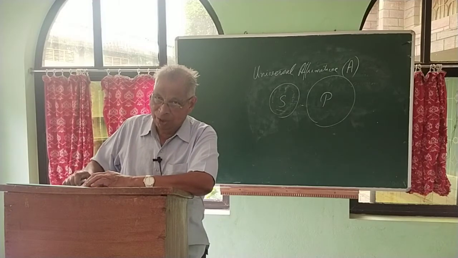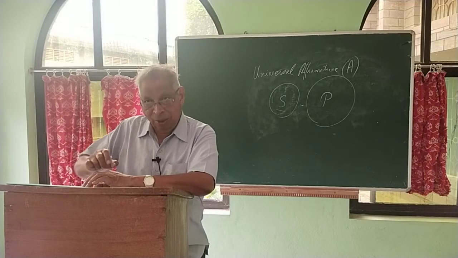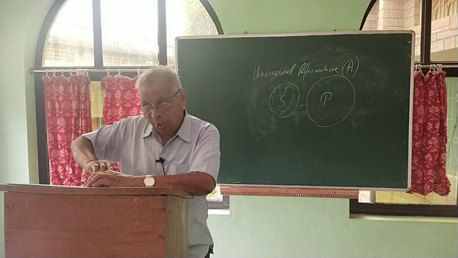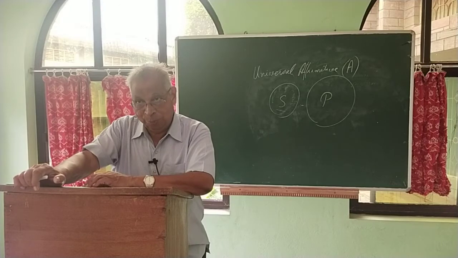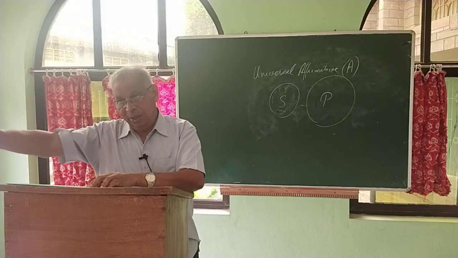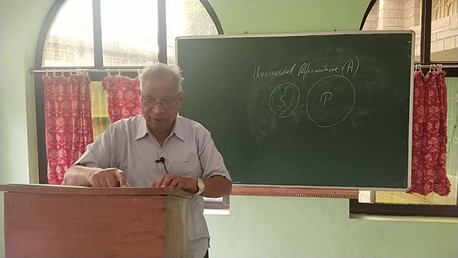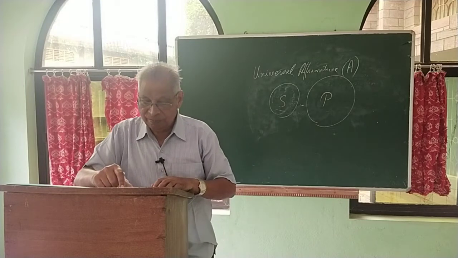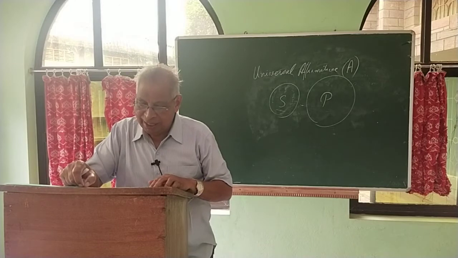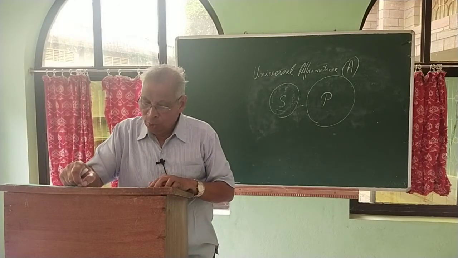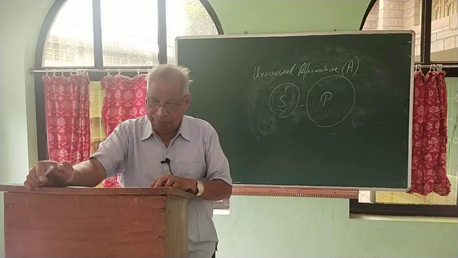Maybe a simpler example: no Indian is a European. There, all the Indians are excluded from all the Europeans. None of them can be found identified with any of the Europeans. Totally excluded. That is the meaning of universal negative. There is no member of the first class, that means S, who is also a member of the second class. All the S are excluded from all the P.